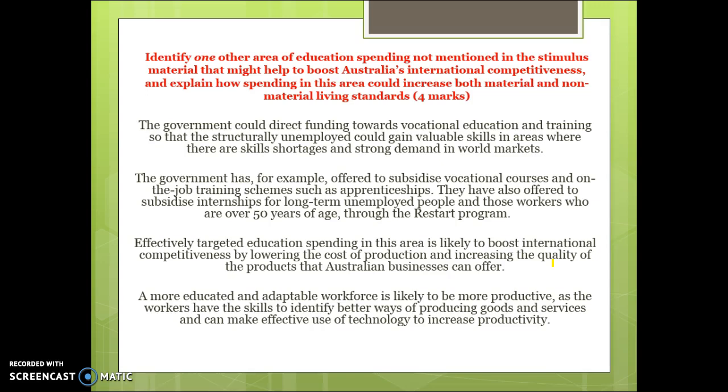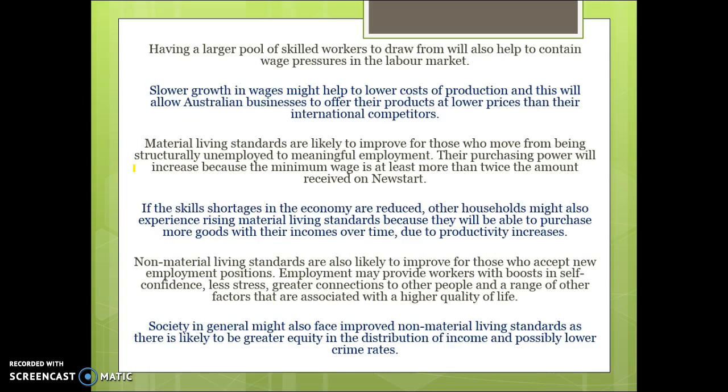Identify one other area of education spending not mentioned in the stimulus and how it will boost international competitiveness. So you've got to choose two things we've talked about, which could be the STEM, it could be the Restart program, so keeping older workers in the labour force, and link that to participation and competition for jobs. And that will help to boost our international competitiveness, which will create jobs and boost incomes. That also makes us more adaptive.